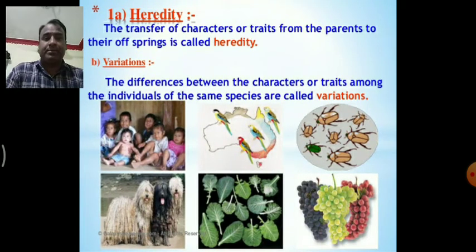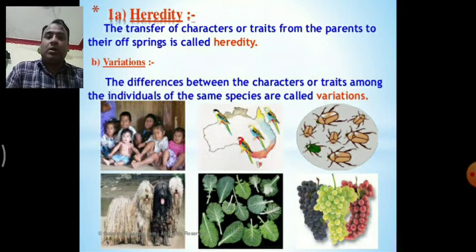What is heredity? First try to understand the concept of heredity. Heredity is actually the transfer of characters or traits. Traits are characters like hair color, color of eye, skin color, height, shape. These are the characters or traits which can transfer from parents to the next generation or their offsprings, and these are called heredity characters.